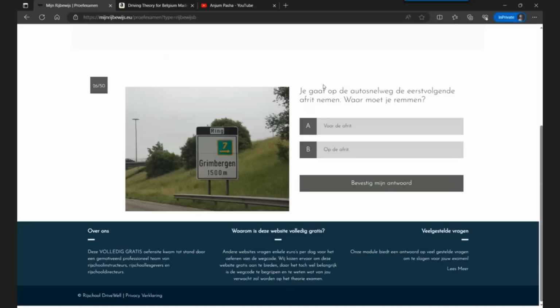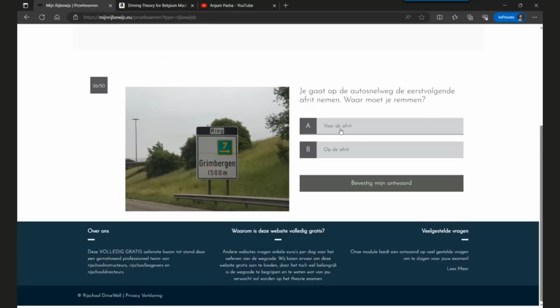The question is, you want to take the first exit on the motorway. So this is indicating exit 7. You want to take this exit. Where do you apply your brakes?